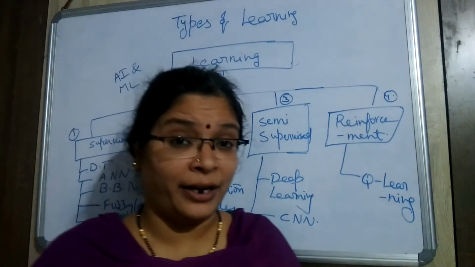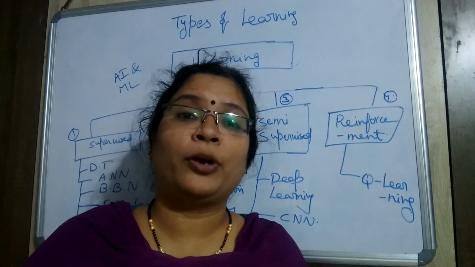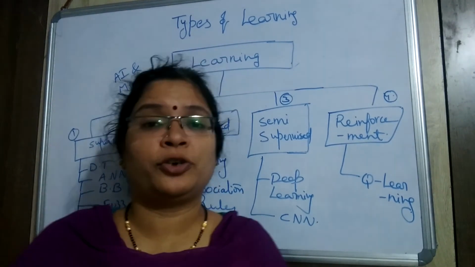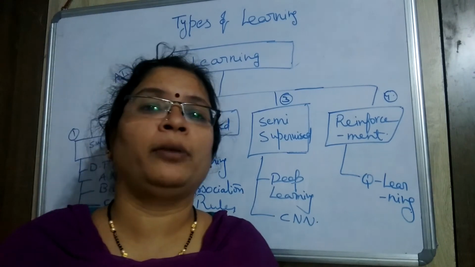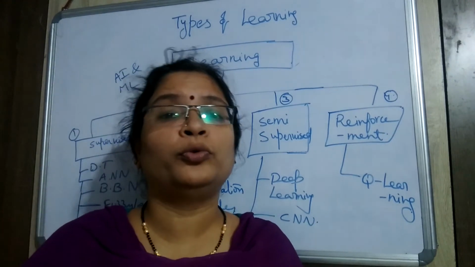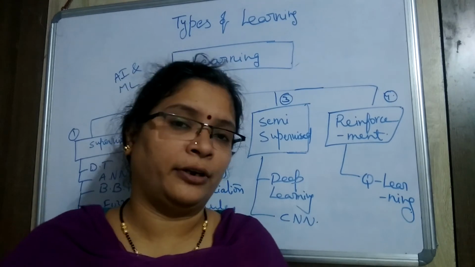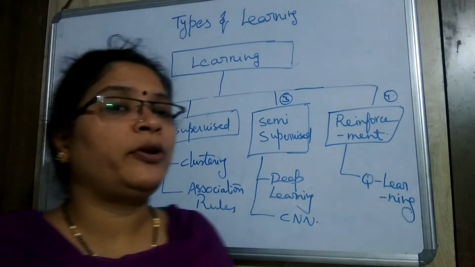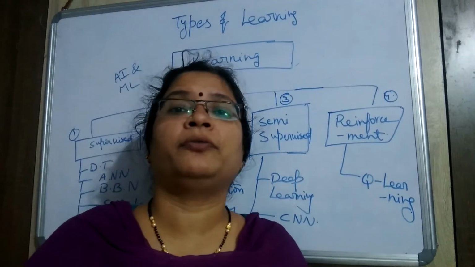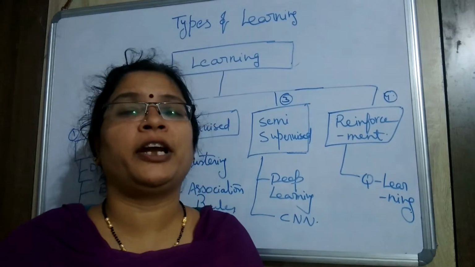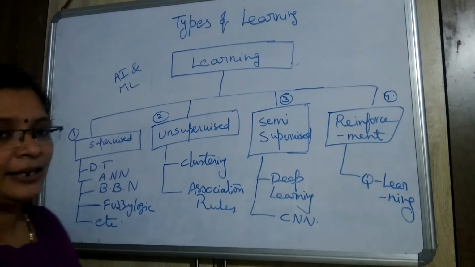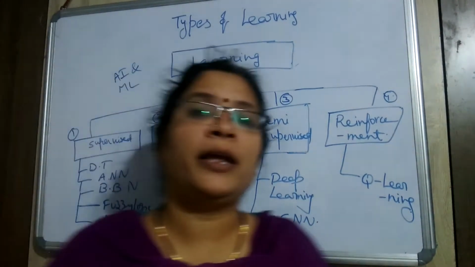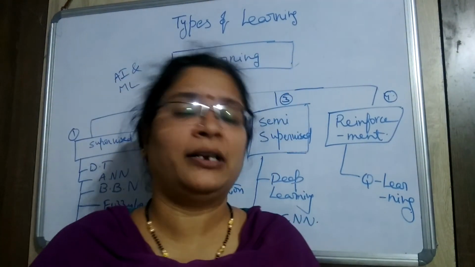For example, predicting rain, predicting whether a bank loan application will be sanctioned or not, predicting rainfall, weather forecasting, how the weather will be tomorrow, whether a student will pass or not, what the pass percent is, how many students will pass. Such information we can obtain by using the supervised learning method.